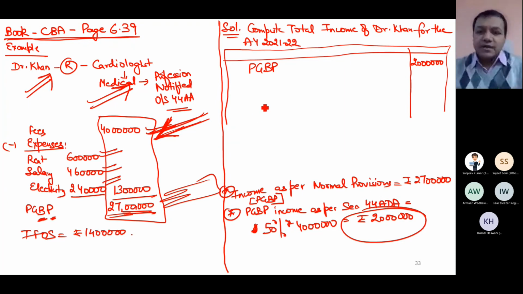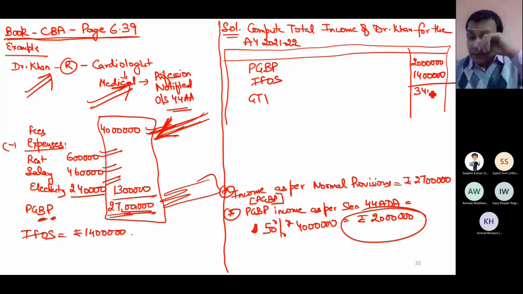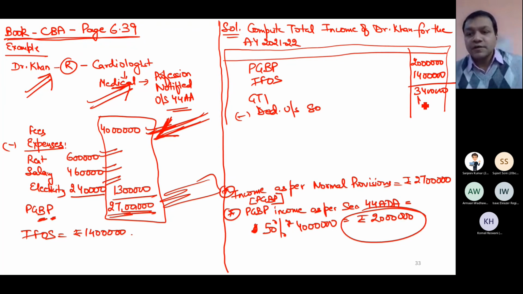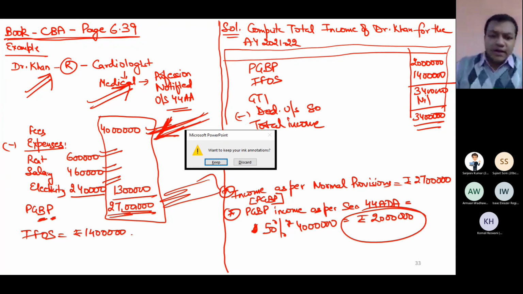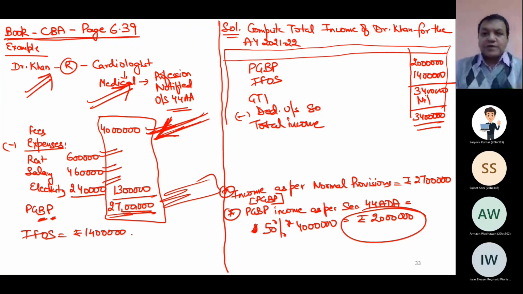This is PGBP, and other sources 14 lakh, GTI 34 lakh, no deductions in the question. So total income is 34 lakh. That's it. Please raise your hand if 44ADA is also clear.